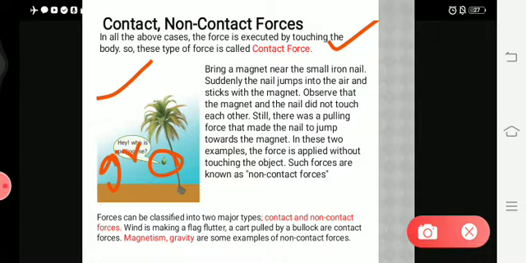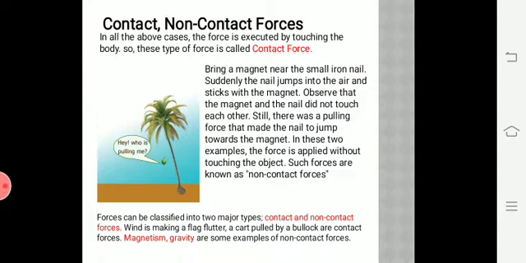In the same way you can tell about a magnet also. I think you all know about magnets. A magnet has the power to attract things like iron. Here there is an example. Bring a magnet near a small iron nail. Suddenly the nail jumps into the air and sticks to the magnet. Observe that the magnet and the nail did not touch each other, but there was some pulling force that makes the nail jump and attract towards the magnet.